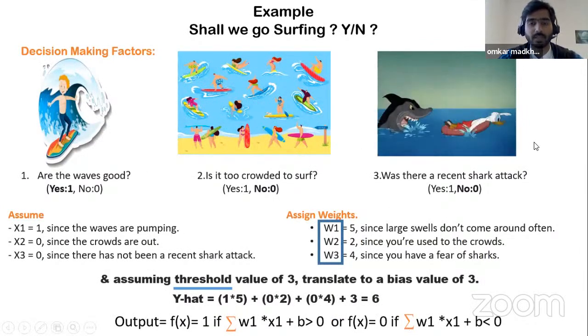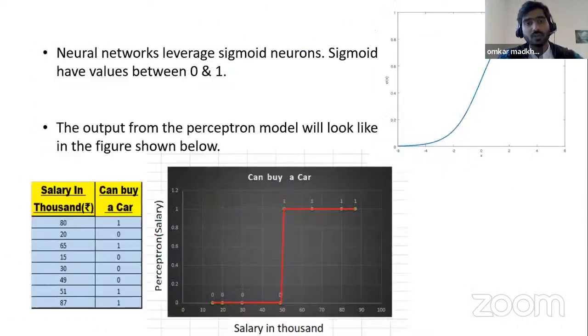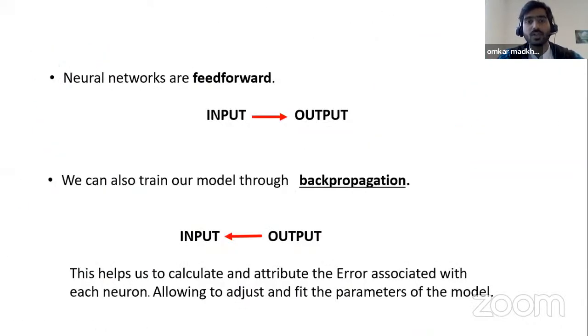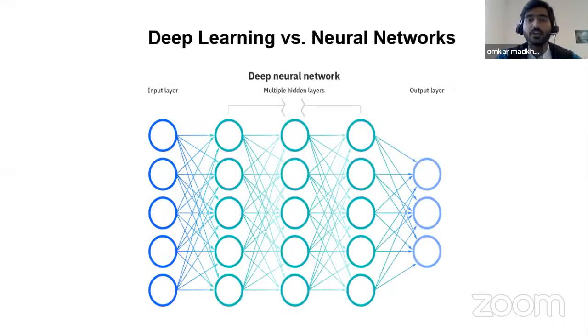But if you see, there are thousands or hundreds of nodes in a deep neural network, which are interconnected with each other, and it is very difficult for us to calculate each and every node.